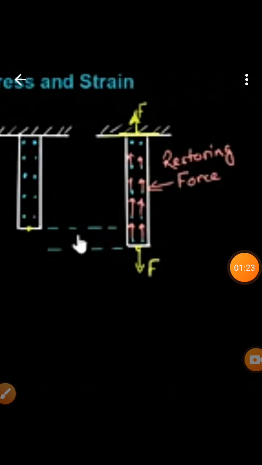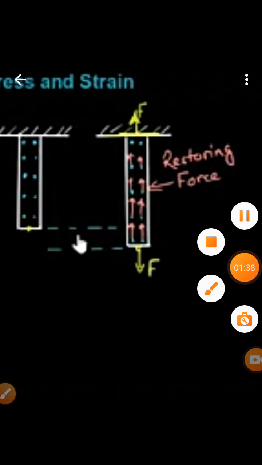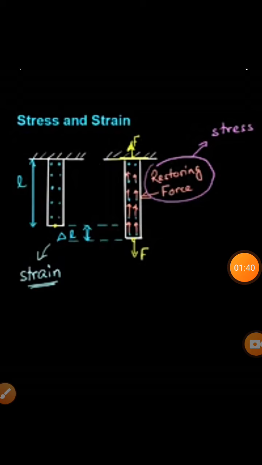Now this restoring force developed within the body is responsible for the stress produced in the body. And the change in length which is seen in the figure is responsible for the strain produced in the body. So in the last video lecture we have seen that stress is defined as the restoring force per unit area and strain is defined as change in dimension upon original dimension.